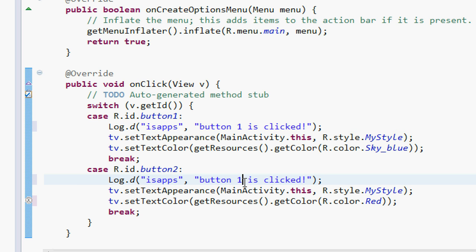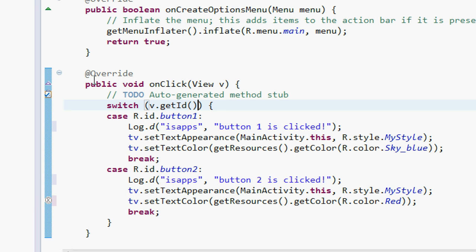This time I'm going to say "button 2 was clicked". So basically what I'm doing is getting which view is clicked by getting this integer from v.getId. Remember, all the views have a specific integer ID, and that is why we can switch on them.